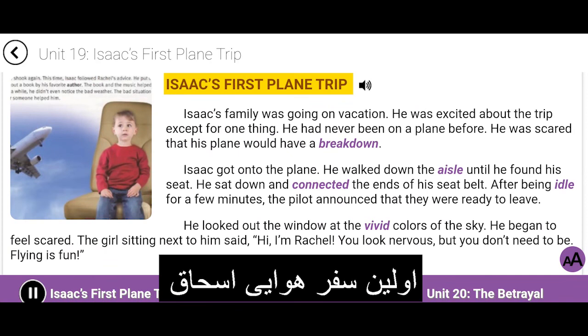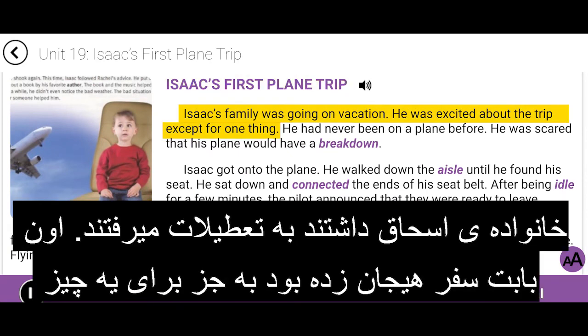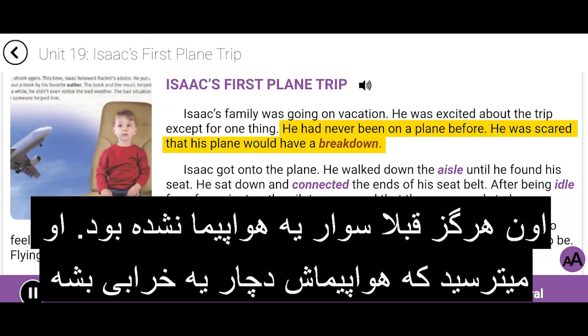Isaac's first plane trip. Isaac's family was going on vacation. He was excited about the trip, except for one thing. He had never been on a plane before. He was scared that his plane would have a breakdown.